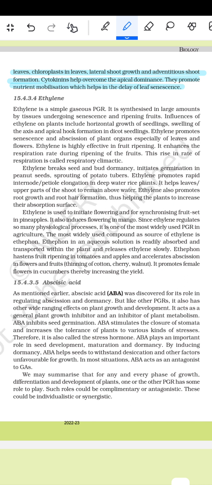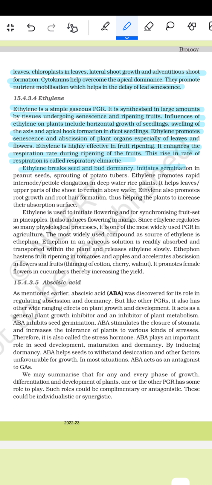Next is ethylene. Ethylene is a simple gaseous PGR. It is synthesized in large amounts by tissues undergoing senescence and ripening fruits. Influences of ethylene on plants include the horizontal growth of seedlings, swelling of the axis and apical hook formation in dicot seedlings. Ethylene promotes senescence and abscission of plant organs, especially of leaves and flowers. Ethylene is highly effective in fruit ripening. It enhances the respiration rate during ripening of the fruit. This rise in the rate of respiration is called the respiratory climacteric.